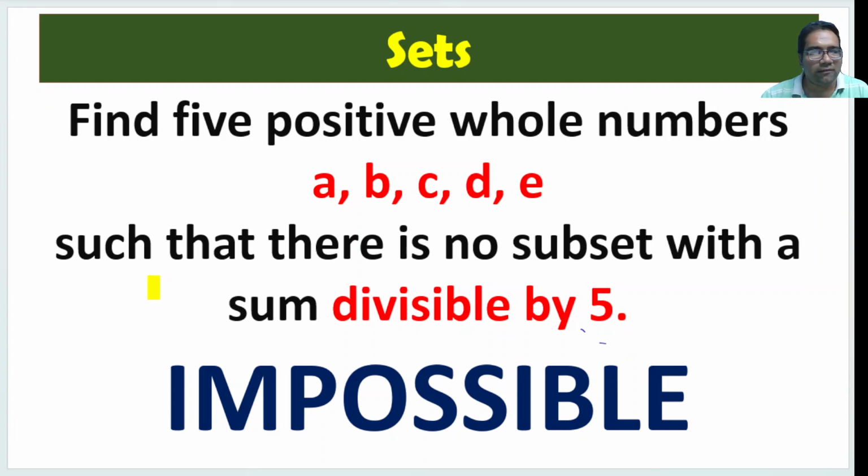We have to find five different numbers, A, B, C, D, E, such that, what is a subset? You can take any one or any combination of these numbers. And even if you pick any combination, the sum of those numbers should not be divisible by 5. That is the problem.